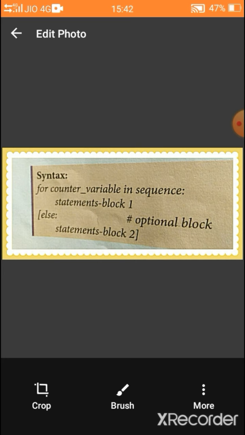So each control statement must end with colon. Look at the syntax. For is a control statement, so we have to end with colon. Else is also a control statement, we have to end with colon. After the control statement, the block must be given, so we leave some spaces, that is known as indentation.